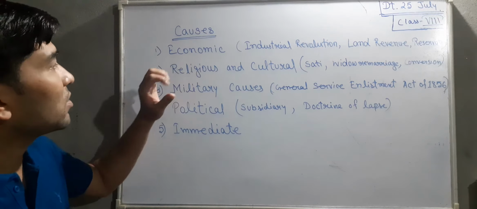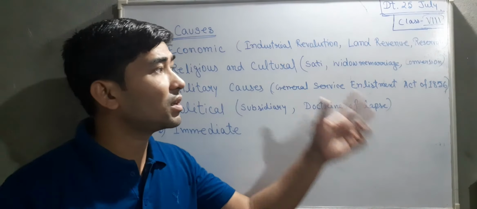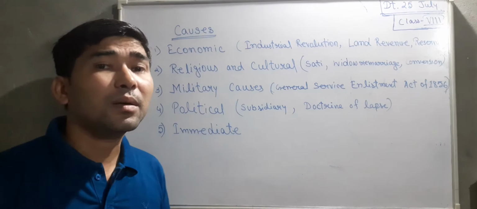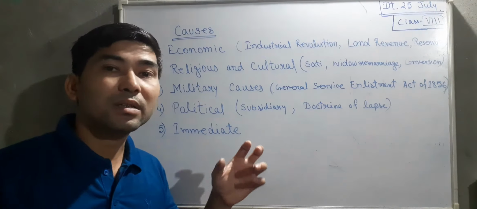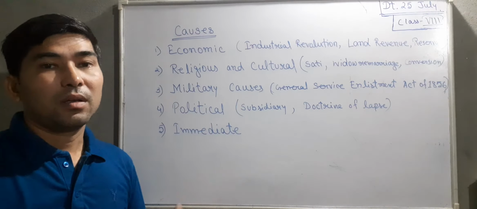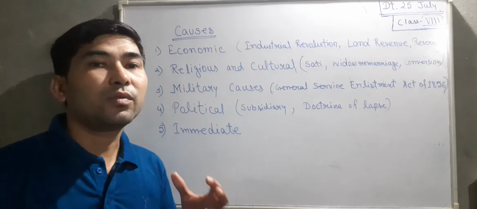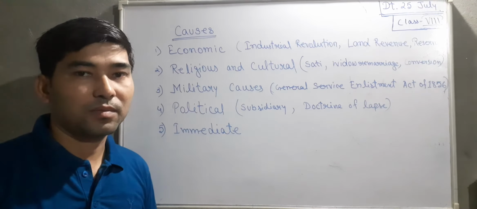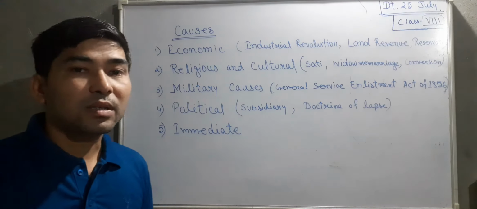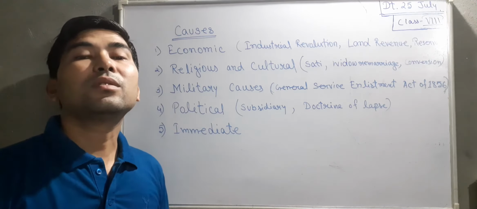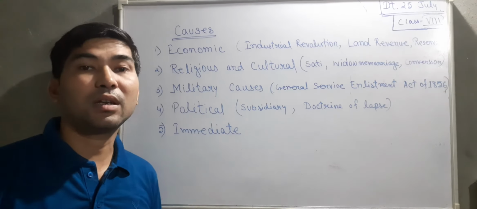The first cause is the economic cause. Under economic causes, we could see that the industrial revolution, the land revenue system, reservation, and many other things were added. So let's see what the industrial revolution is. Industrial revolution means the growing of industries in Europe, through which cheaper products were being sold in India. Those cheaper products gave tough competition to the handmade goods produced in India.